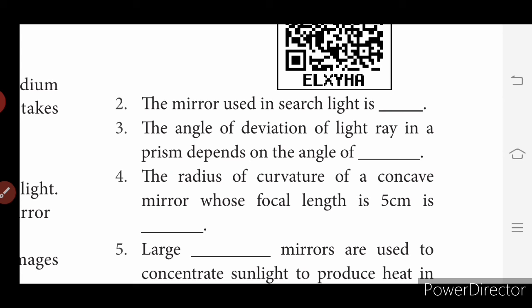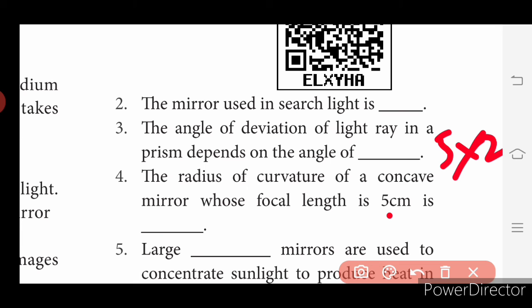Then fourth one, the radius of curvature of a concave mirror whose focal length is 5 cm. How will you find the radius? The formula for finding radius is R = 2f. The focal length given here is 5, so 5 into 2 is 10. So the radius is 10 centimeters. The formula is R = 2f.